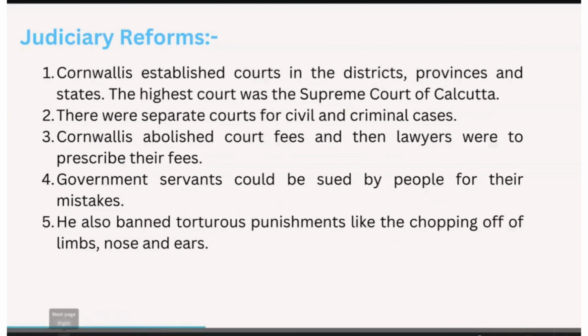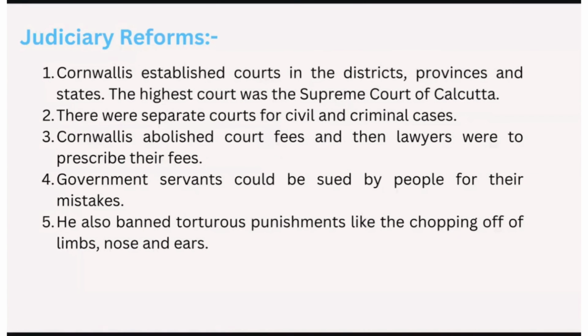So coming to the next point, we also have judiciary reforms, which established courts in the districts, provinces, and states. Cornwallis established several courts in districts, provinces, and states, apart from the High Court. The High Court is the Supreme Court of Calcutta, which was established under the Regulating Act of 1773. The first Chief Justice of the Supreme Court of Calcutta was Elijah Impey.